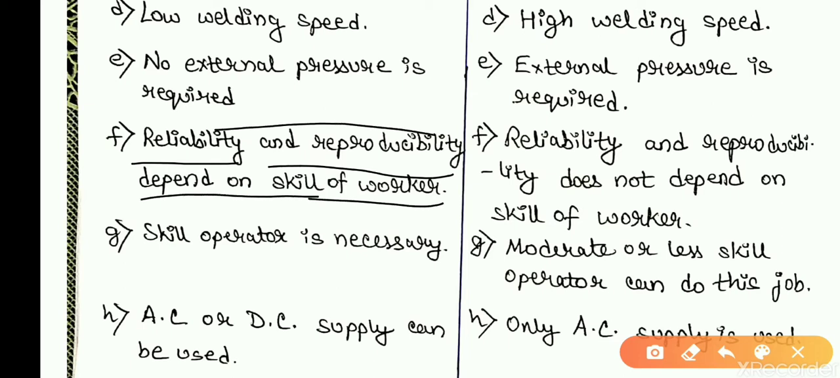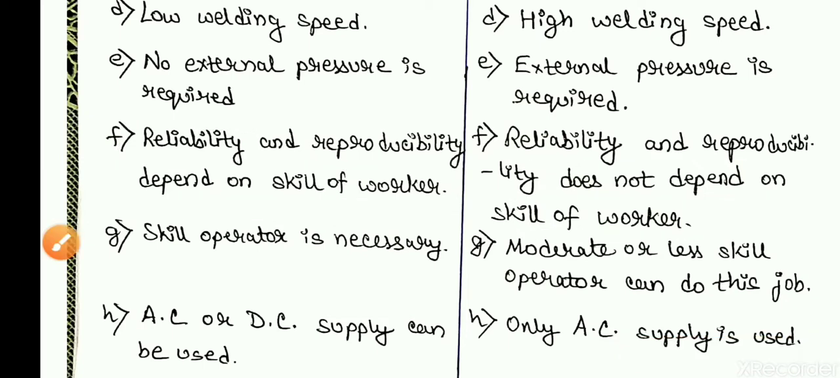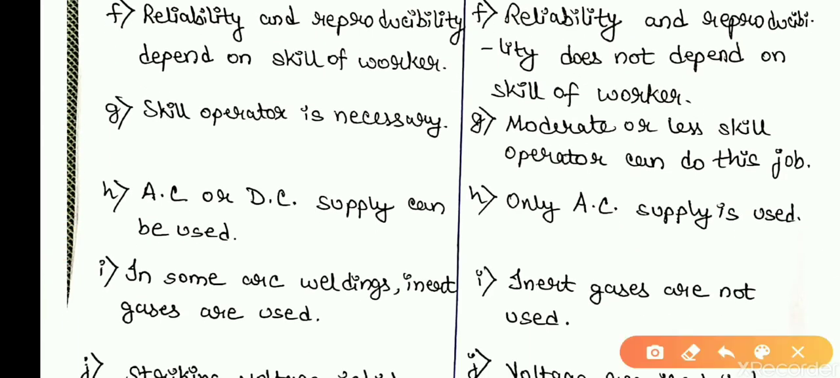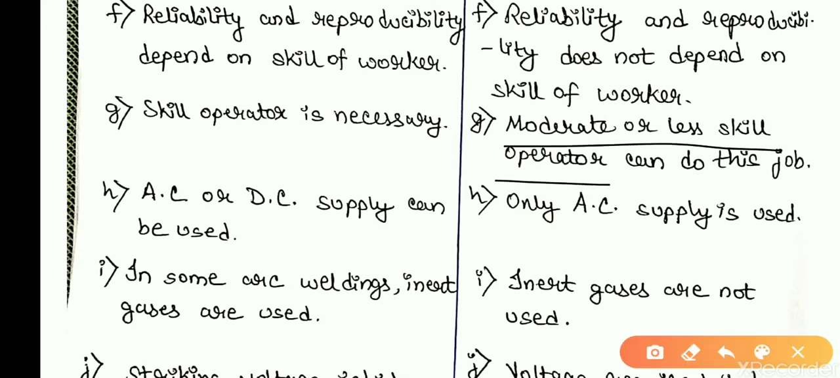Point number 6: under arc welding, reliability and reproducibility depend on the skill of the worker. That means skilled workers or skilled laborers are needed to perform the arc welding process. Whereas under resistance welding, reliability and reproducibility do not depend on the skill of the worker. That means skilled workers are not required to perform resistance welding. Point number 7 says a skilled operator is necessary for arc welding, and under resistance welding, a moderately or less skilled operator can do this kind of job. That means this is a very easy operation compared to arc welding.